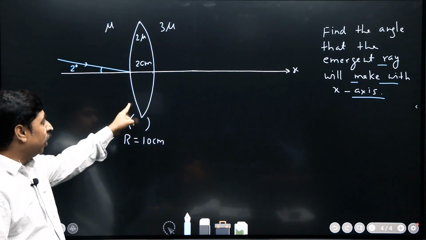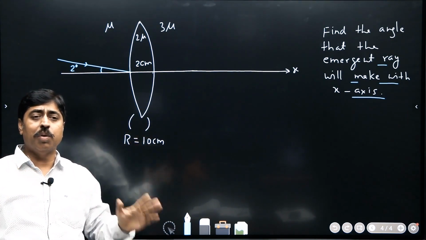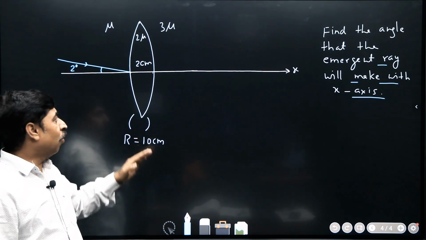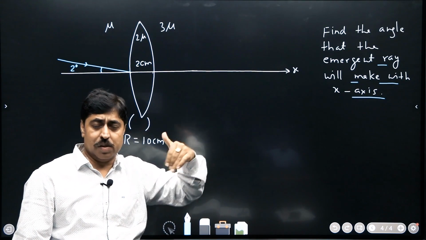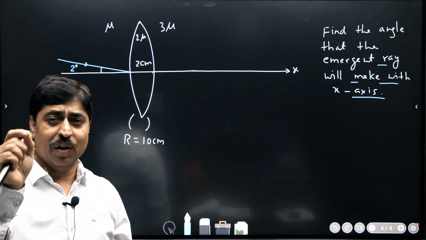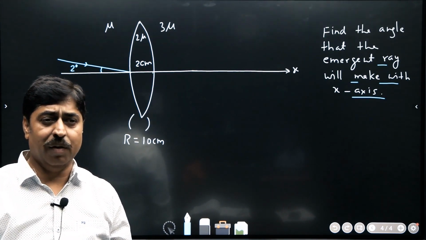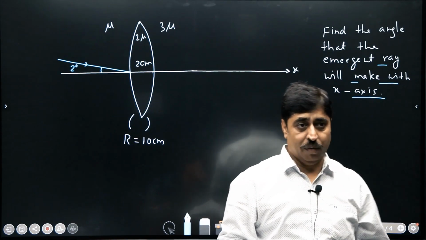It is given that both the surfaces have a radius of curvature equal to 10 centimeter. So at what angle will the final emergent ray be going with respect to the x axis? That is the question. I urge you all to pause the video and give it a try. Here I am solving it for you.